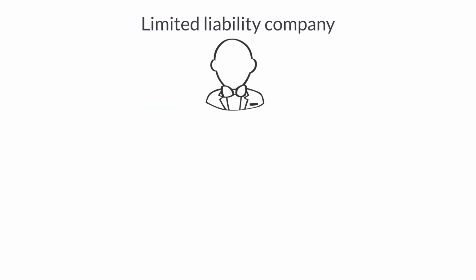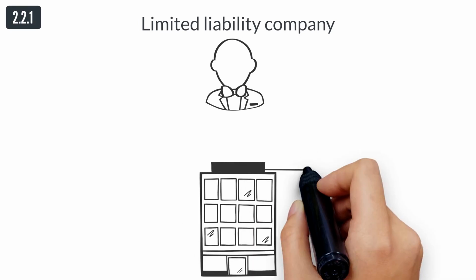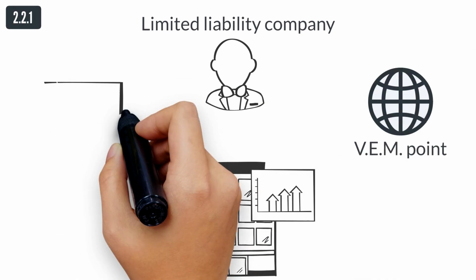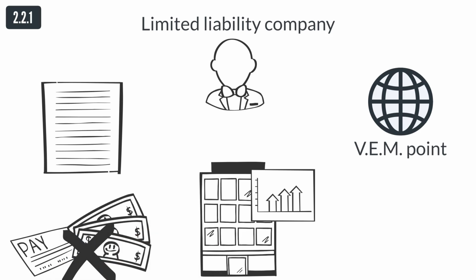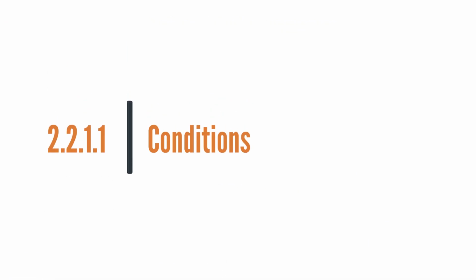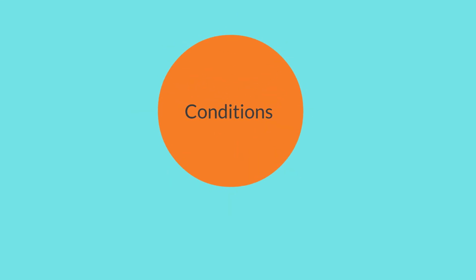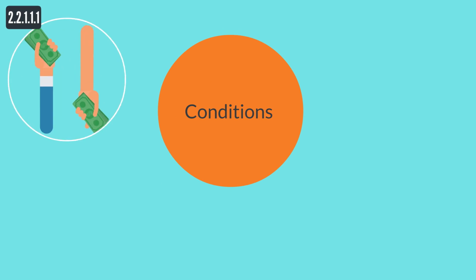Limited liability company is the most common form of companies registered in Slovenia. It can be established through a VEM point quickly, easily and without a registration fee. Conditions for establishing a limited liability company via one of the VEM points are as follows.